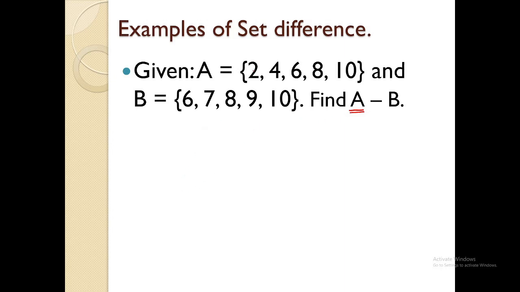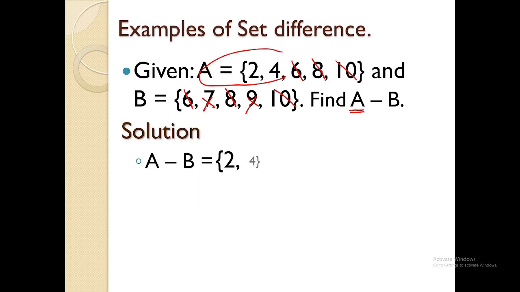Tanawa, na ay 6. So, i-cancel na ko si 6. Sunod. Si 8. I-cancel. Sunod. Si 10. So, unsay answer ninyo diri class? 2 and 4. So, dapat ang answer ninyo naara sa A. Ayaw na natanawa si 7 ug si 9. Because, again, our answer should be found in A only. So, our answer is 2 and 4. Okay? That's A minus B.